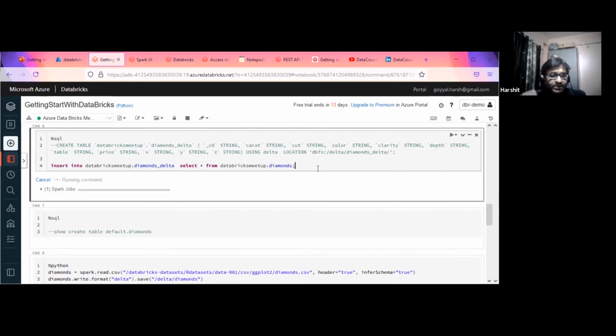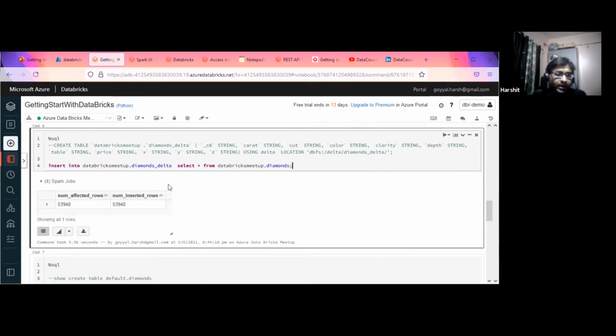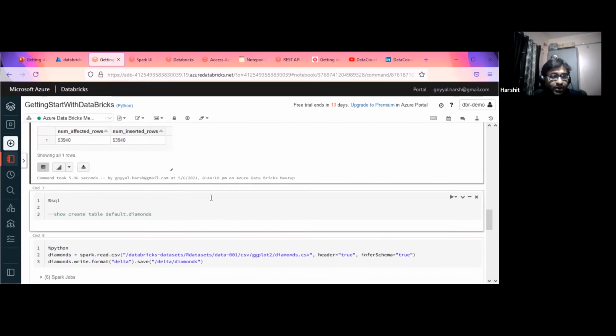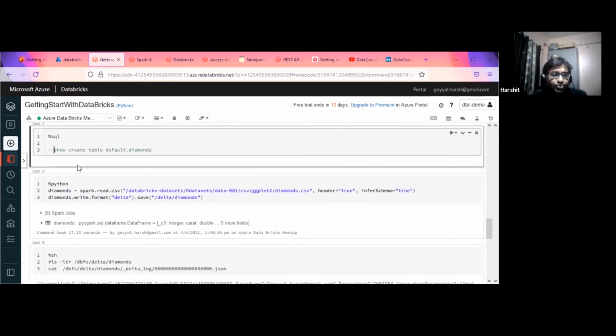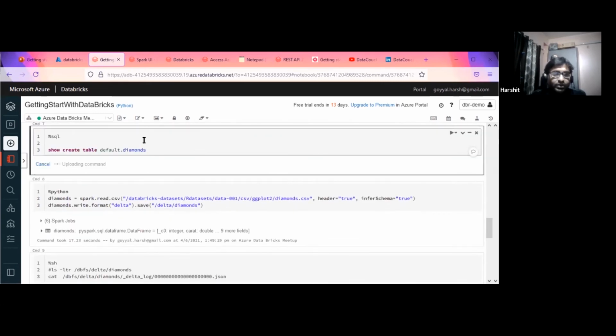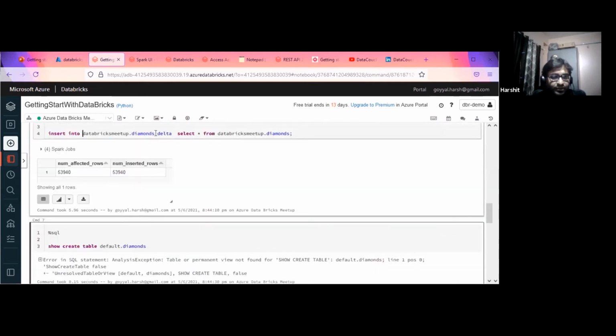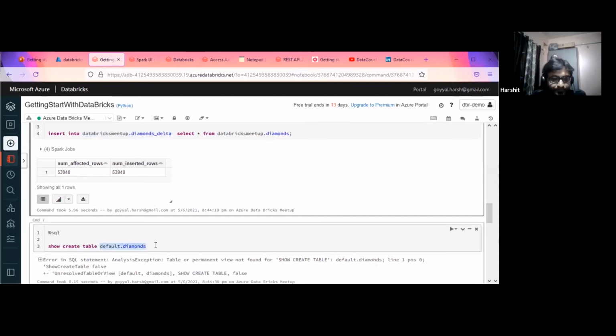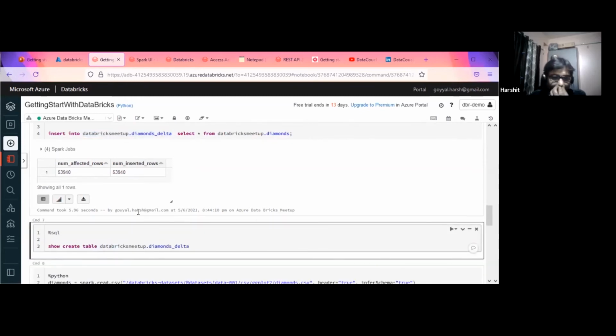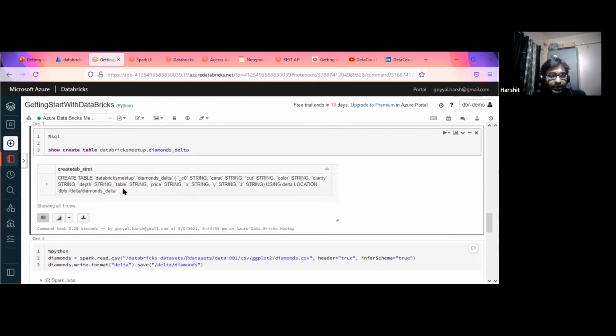Basically what is happening now is it is inserting all the data from my CSV table to here. It returns the num affected rows and num inserted rows. Since it's insert only, the inserted rows comes into the picture. If I now do the show create table, I need the new table actually, sorry, I have to change this. Show create table talks about the location we have used for this data.